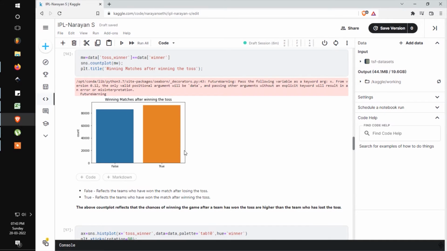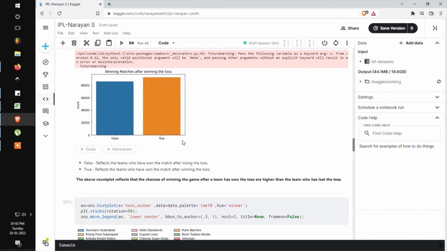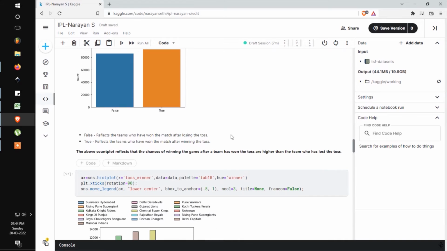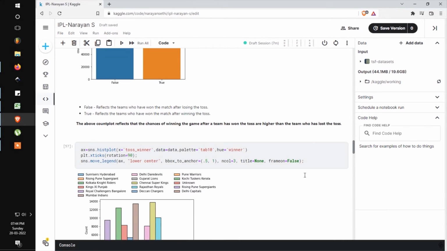Next, moving on, I'm analyzing the chances of winning the match after winning the toss. Here, false represents the teams who have won the match after losing the toss, and true reflects the teams who have won the match after winning the toss. The above count plot reflects that the chances of winning the game after teams have won the toss are higher than for the teams who have lost the toss.